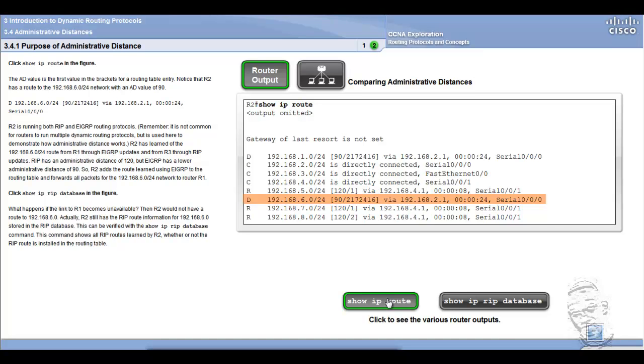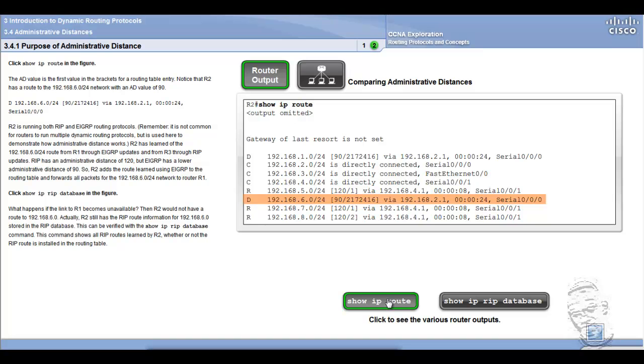R2 is running both RIP and EIGRP routing protocols. Remember, it is not common for routers to run multiple dynamic routing protocols, but it is used here to demonstrate how administrative distance works. R2 has learned of the 192.168.6.0/24 route from R1 through EIGRP updates and from R3 through RIP updates. RIP has an administrative distance of 120, but EIGRP has a lower administrative distance of 90. So, R2 adds the route learned using EIGRP to the routing table and forwards all packets for the 192.168.6.0/24 network to router R1.